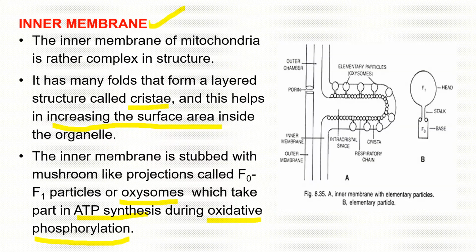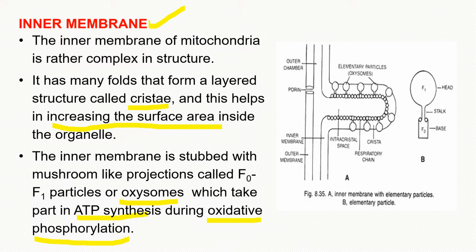Now students, let's start to discuss the structure of the inner membrane. The inner membrane structure, student, is very important and it is quite complex even. So the inner membrane has folds that are called cristae, and the function of these cristae is to increase the surface area. Next, student, in the inner membrane there are mushroom-like projections that are called F0 or F1 particles or oxysomes, which play an important role in ATP production during oxidative phosphorylation. What is oxidative phosphorylation? It is basically a process of ATP production that involves transport of electrons and it occurs inside the mitochondria.